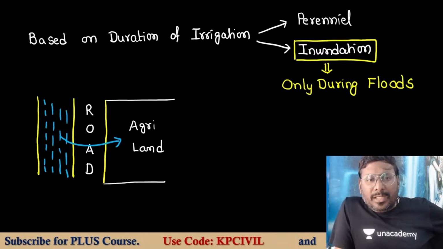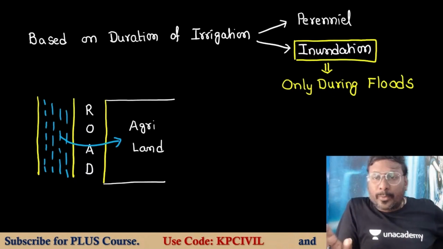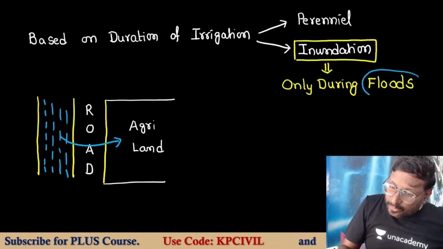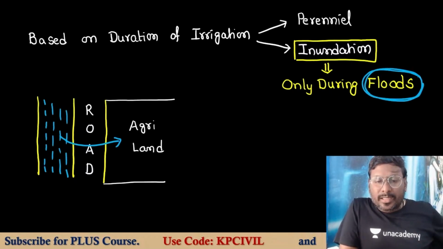So water from the canal is collected and diverted to agricultural land during floods. Very important: it is taking place only during floods, not every time.